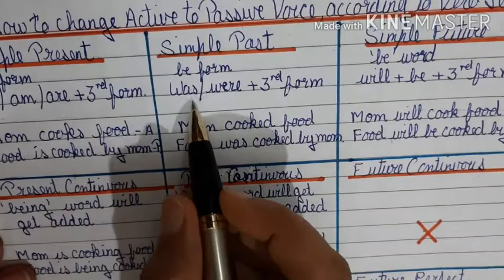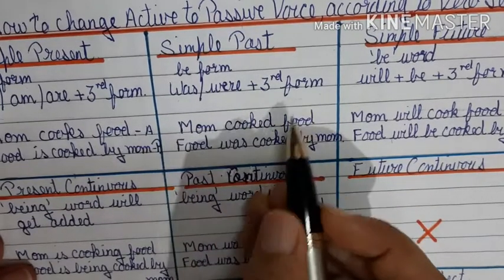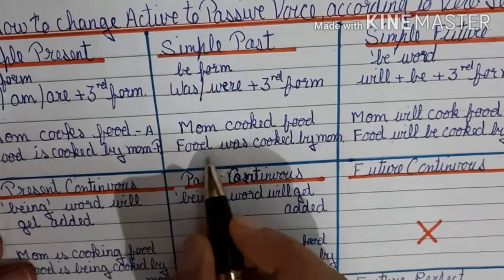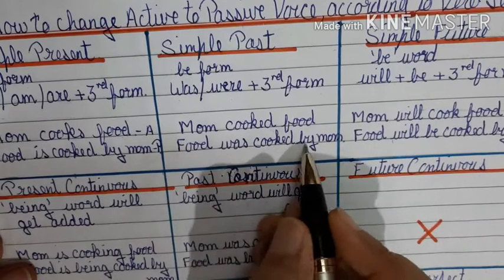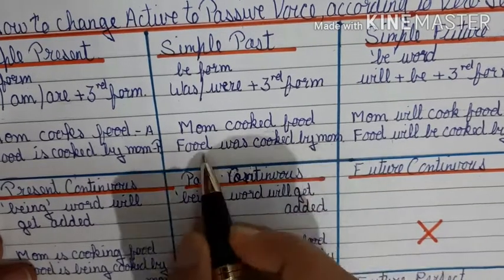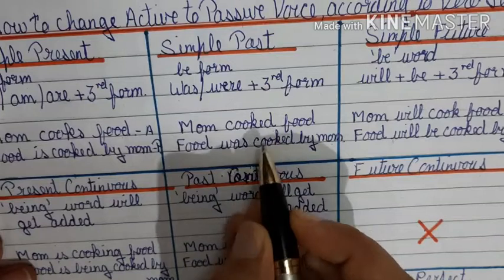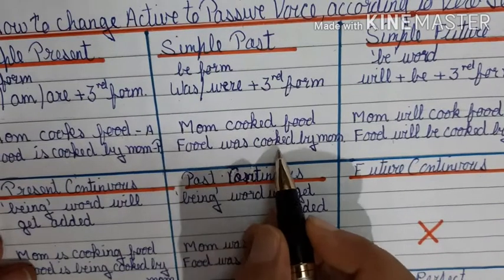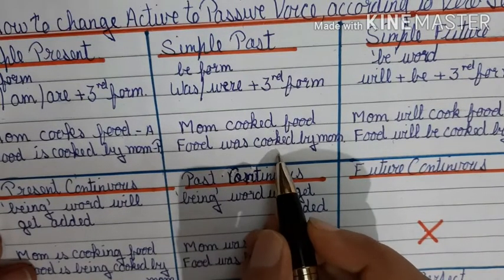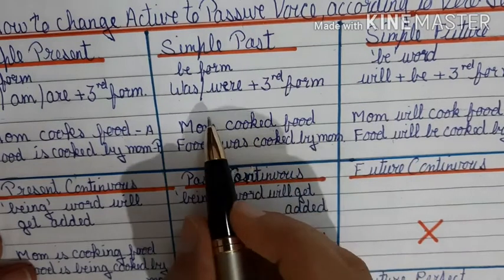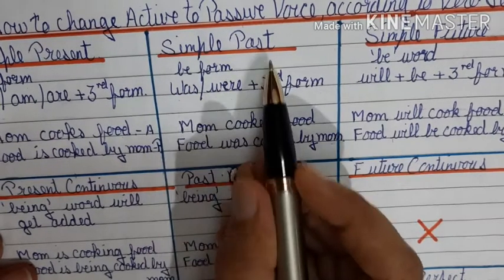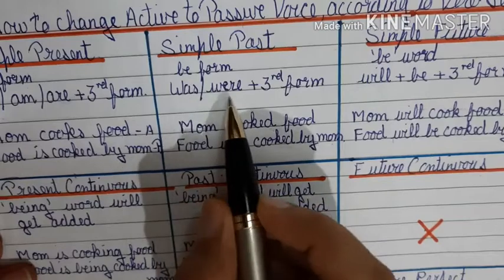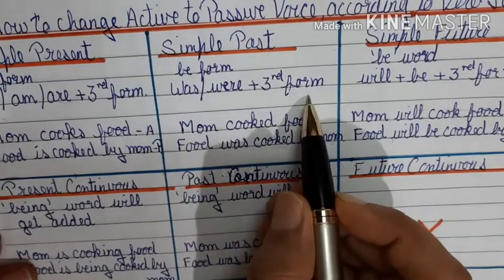In simple past, was, were plus the third form. Now let's change this. Food was cooked by mom. A flip is there. Cooked has been changed into was cooked. Let's revise the rule once again. In simple past, be form was, were plus the third form.